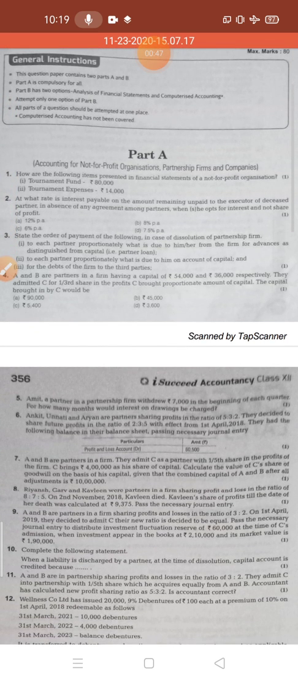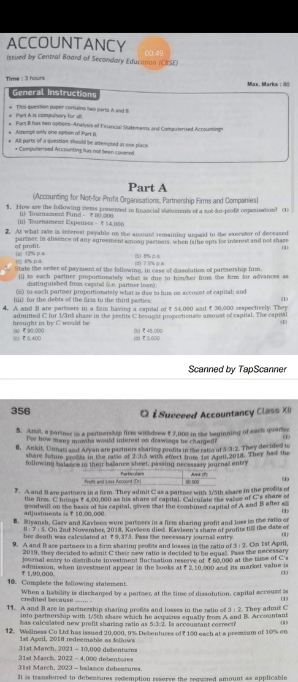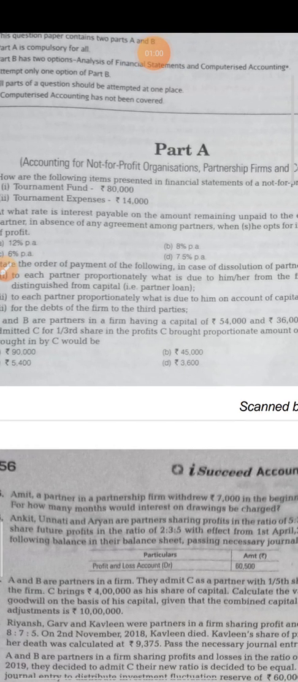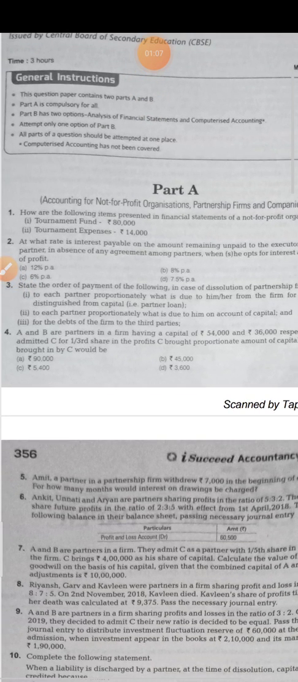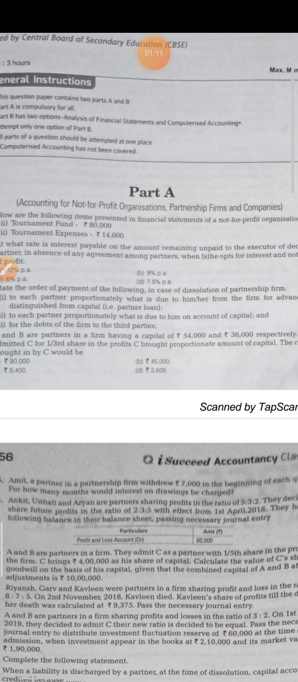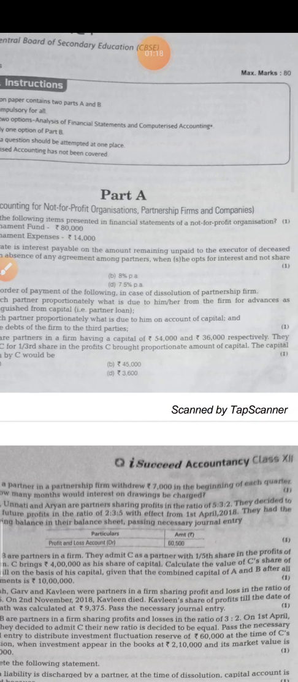This is the part 1. Part 1 will come from accounting for not-for-profit organization, partnership firm and companies. So here is the question. Question number 1. How are the following items presented in financial statement of a not-for-profit organization? Tournament fund and tournament expenses. Children, this question carries 1 mark.